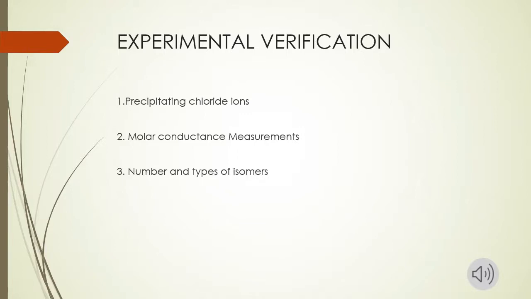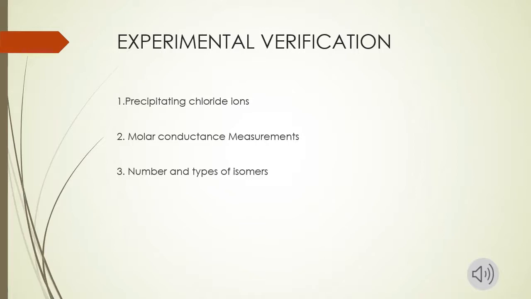Second one is molar conductance measurement. For coordination compounds, the molar conductance value is compared with the molar conductance of some known electrolytes, and the experimental data of molar conductance prove the postulates of Werner's.